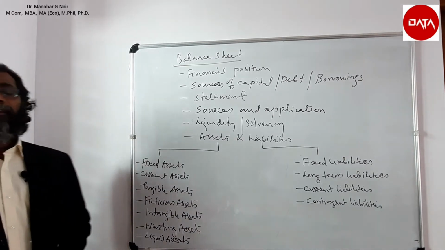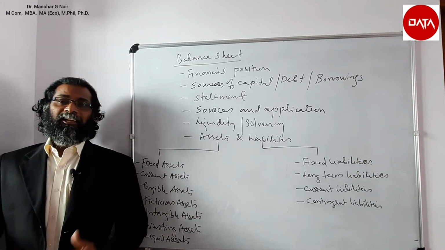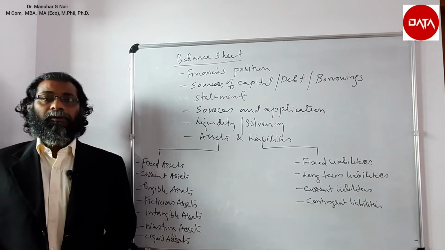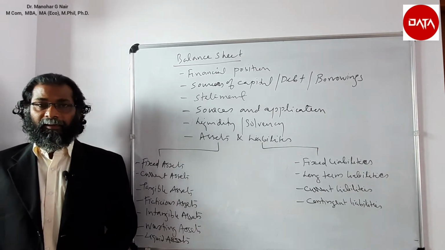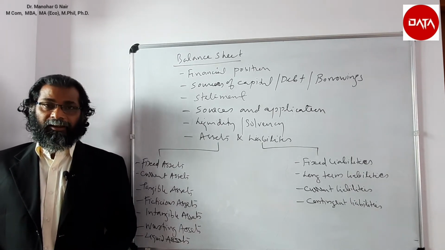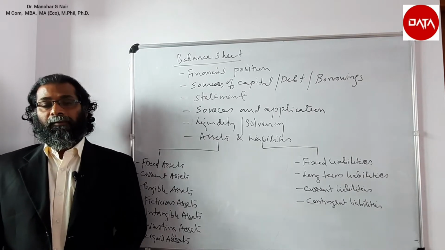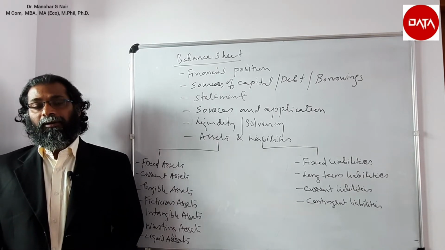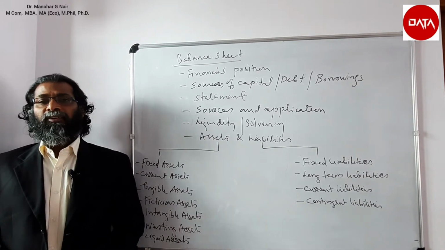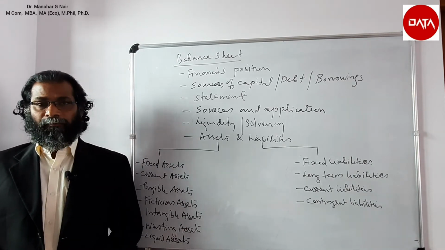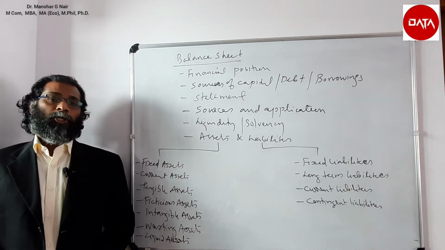Current assets are types of assets which can be easily realizable. For example, stock in trade, debtors, cash in hand, bills receivable, etc. are examples for current assets, which means which is easily realizable in a short period or a short span.